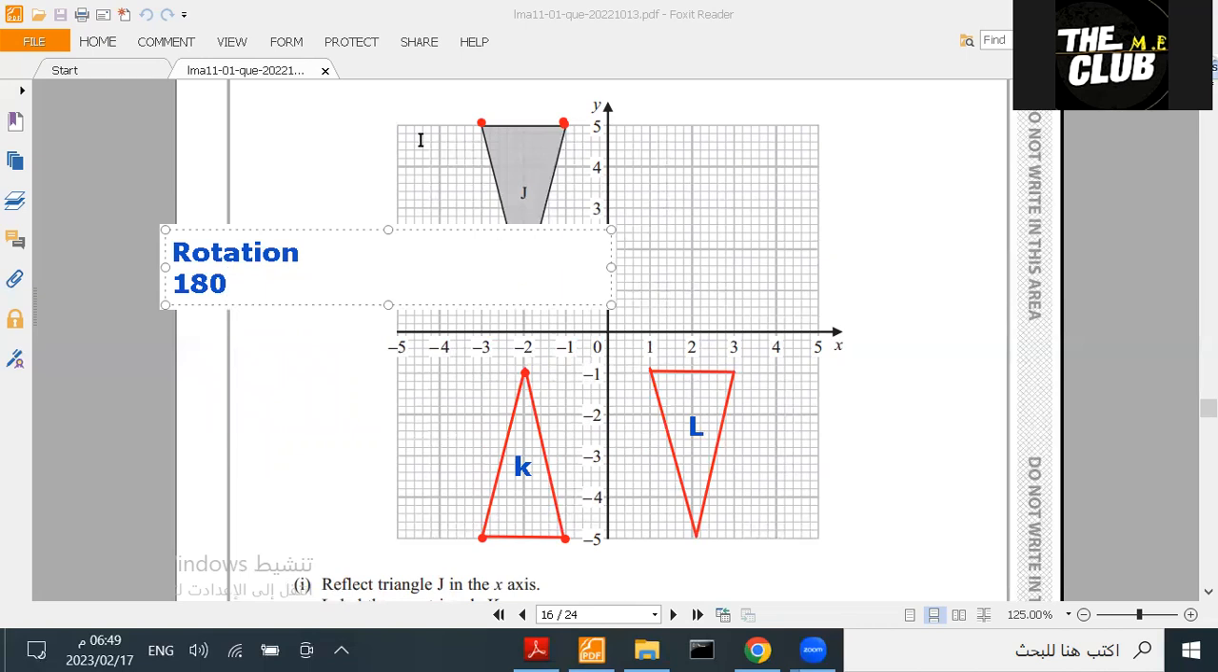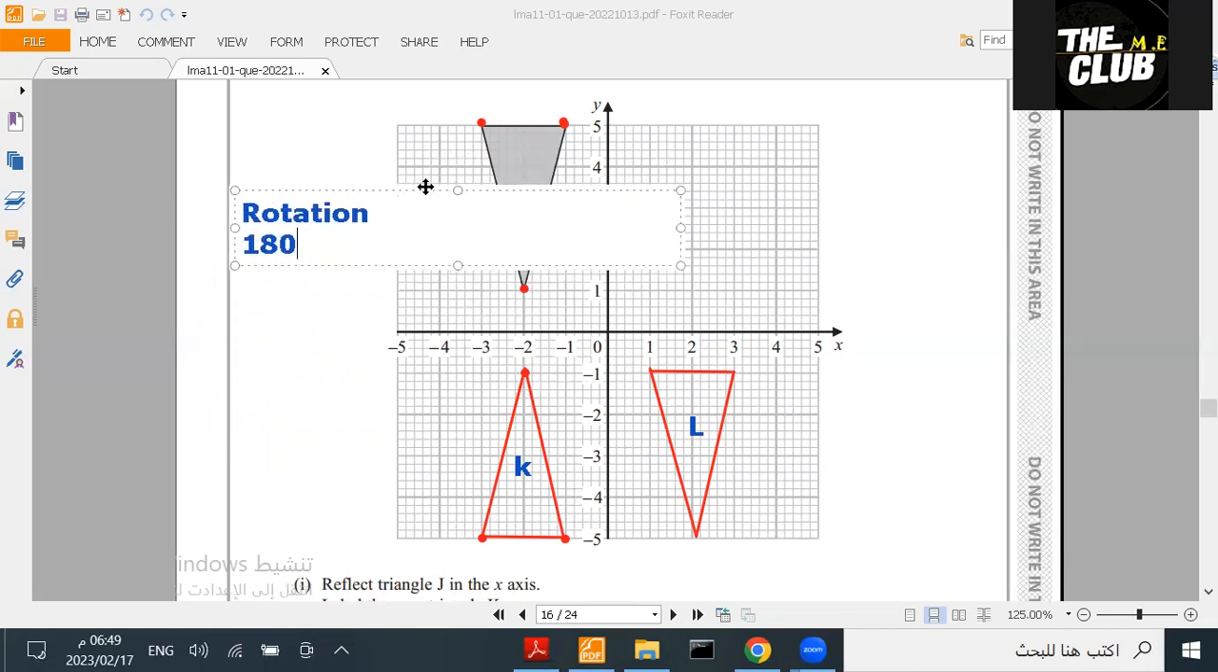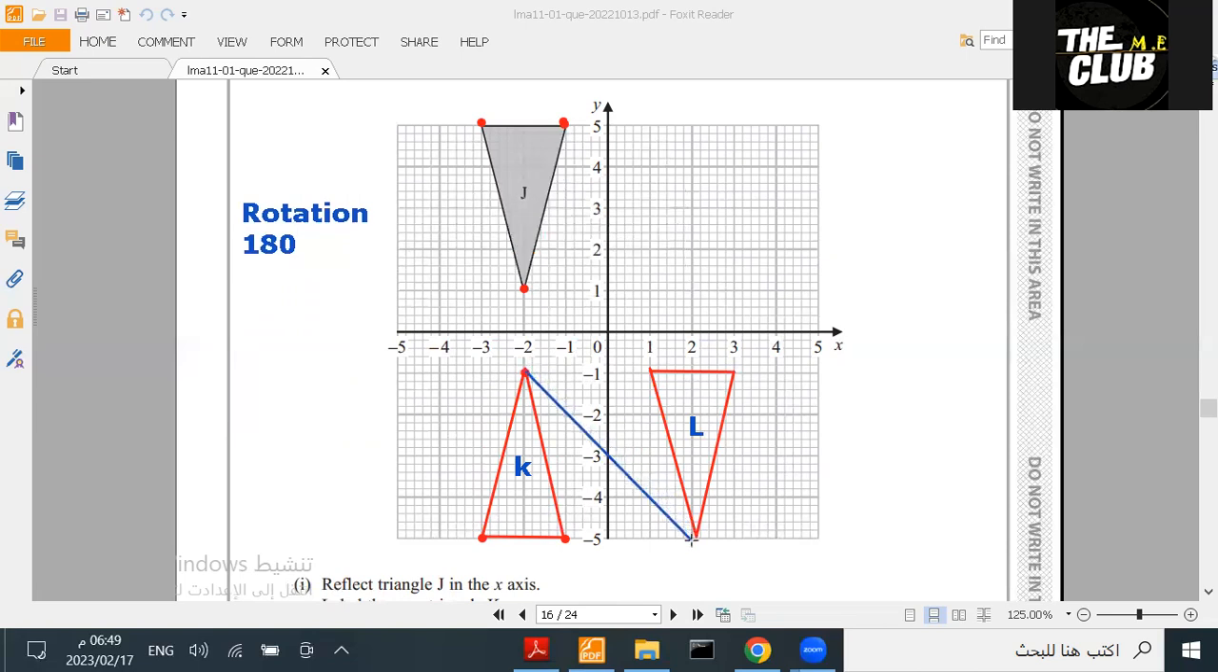Okay. How do we find the center of rotation? Let me show you how to find it. You connect the points together. How do you connect the points? You connect this point to this point, its friend. Okay. This is how you find center of rotation.